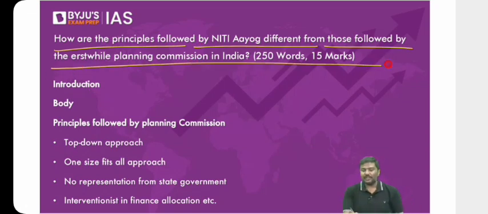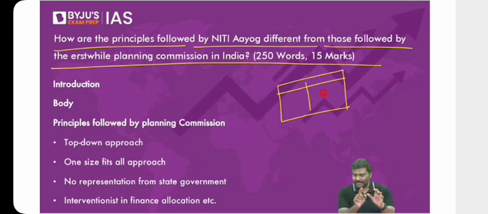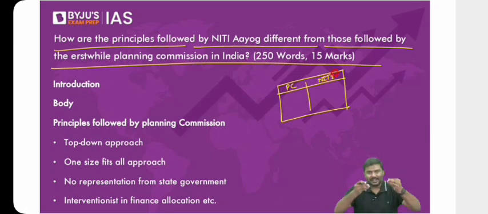Now, do you remember one table I've given? There's a table which I've given. Sir, where have you given? In the planning chapter, I've given you one table making a comparison between Planning Commission and Niti Aayog. That's it. That's your answer. Please write that.